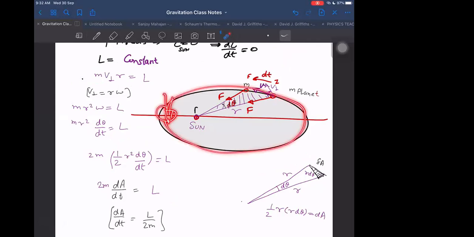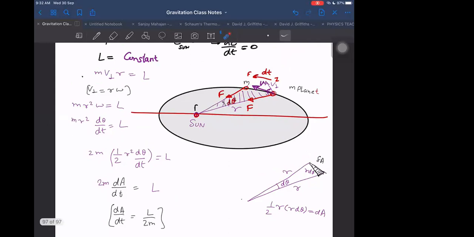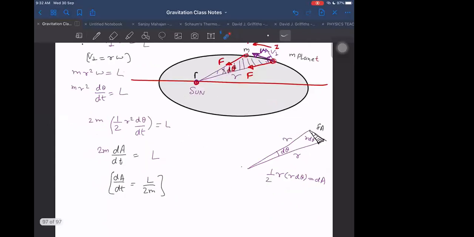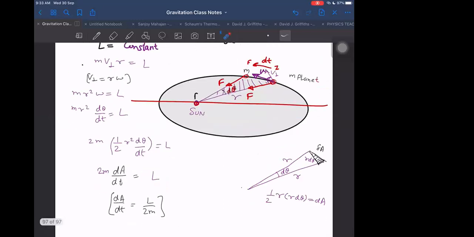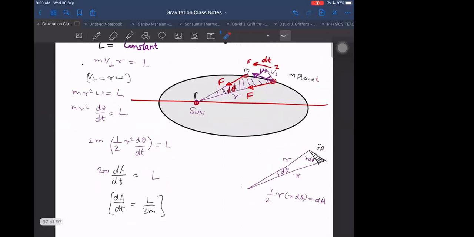And if in every cycle it is losing some mass, then definitely the orbit will keep on changing in every cycle. It will be remaining elliptical, but it will change from one ellipse to another ellipse. So it will be some kind of spiraling ellipse, you can say. And L will be changing in that case, mass will be changing in that case. So in that case, areal velocity may be changing as the mass changes.